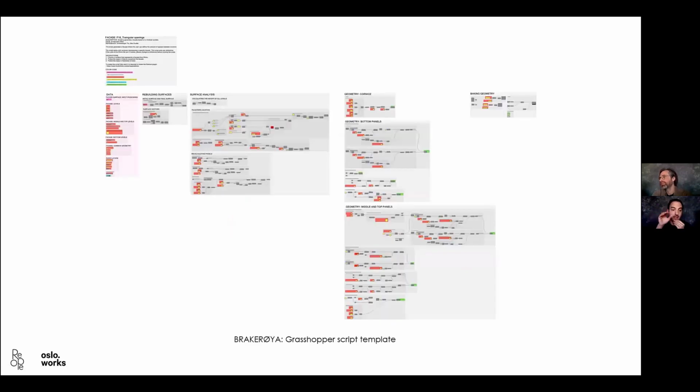And finally, with this fast thing that we had to complete, there was a very important question: how do you present these scripts to someone who has never used Grasshopper? So I developed this kind of template where, okay, this top group is where you have the instructions of what you have to do. That is where you find all the information. Everything that is gray, don't pay attention to it. The only thing you need to touch is the pink area. Everything else is fine. And this was great because even people I didn't have to explain how the script worked could do it by themselves. They just open it and that's it. That really helped to speed up the process.